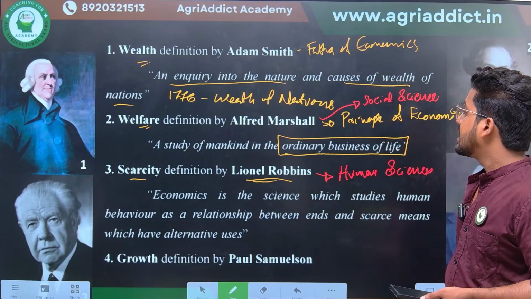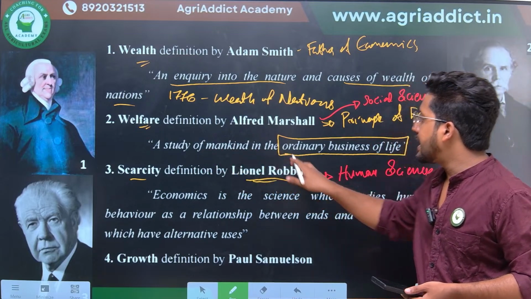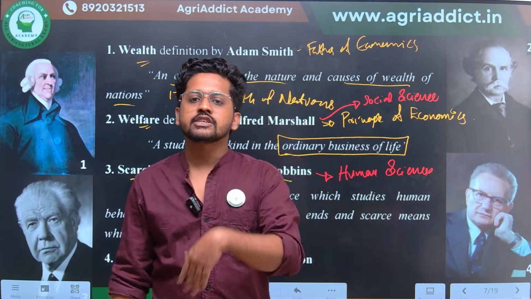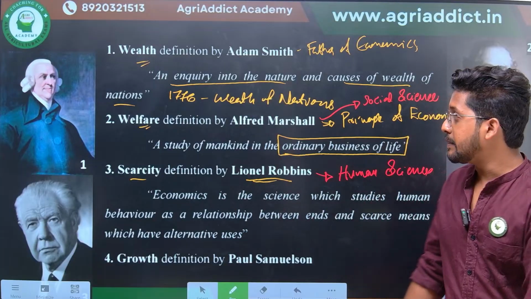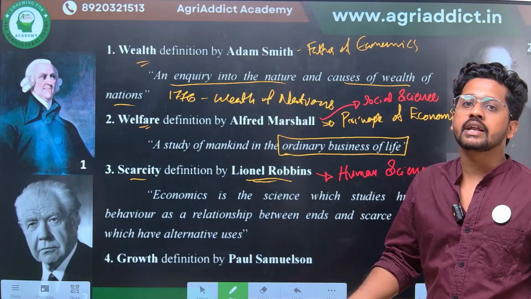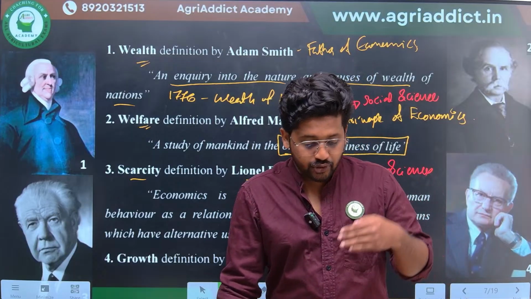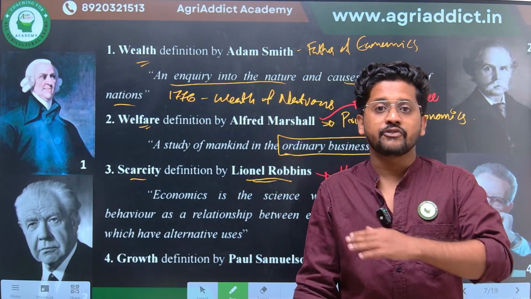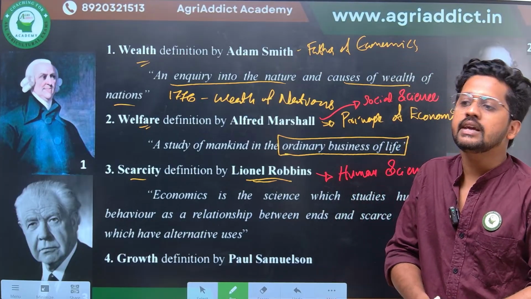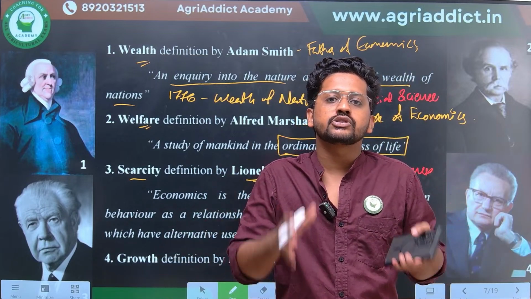The second one is, see, this definition of Alfred Marshall shows the study of mankind in the ordinary business of life. That is, when a man is happy and healthy, what is happening in his life. That was the major emphasis of Alfred Marshall's definition. But there are some extraordinary conditions also. For example, did you ever think in your school days that the world would have to shut down for almost 1 year during the COVID pandemic? That was something which had never happened in human history, right? The entire world had to shut down.